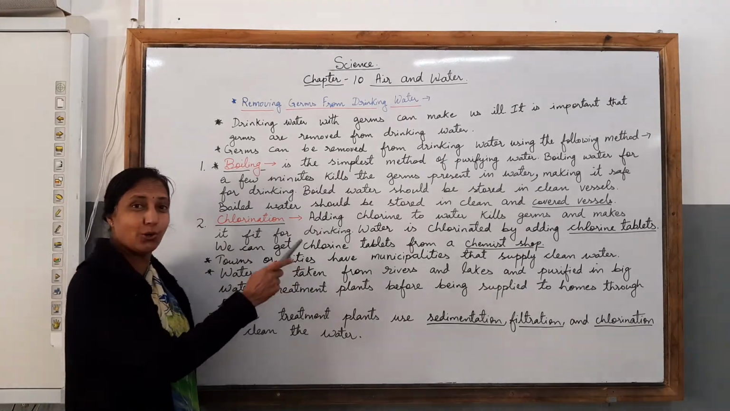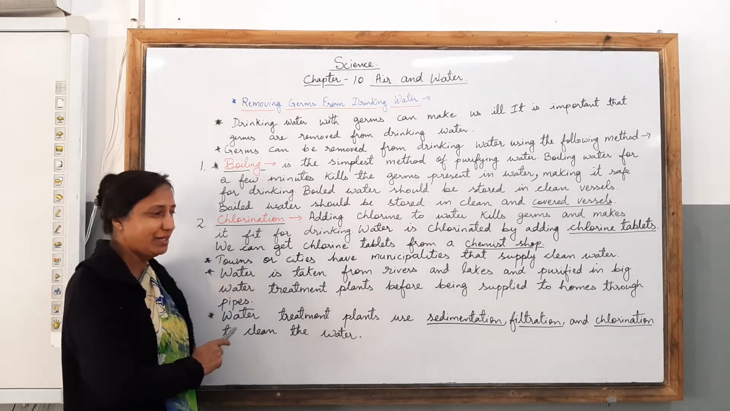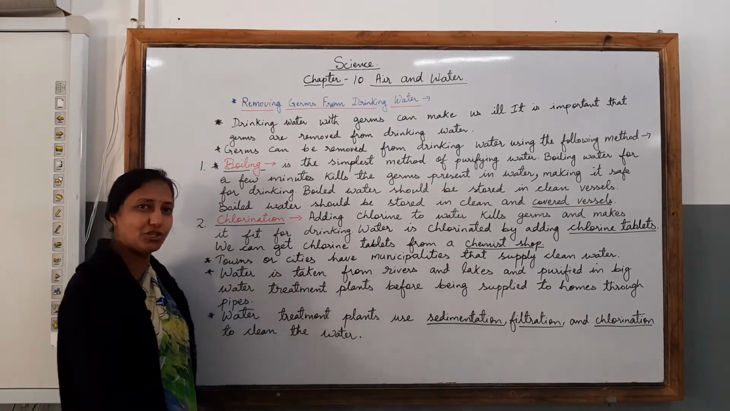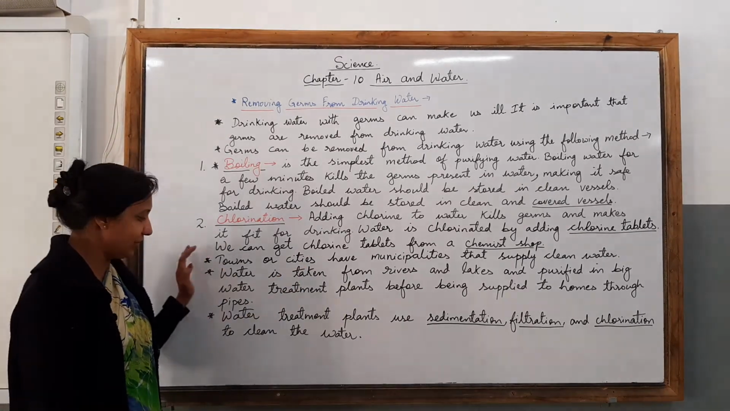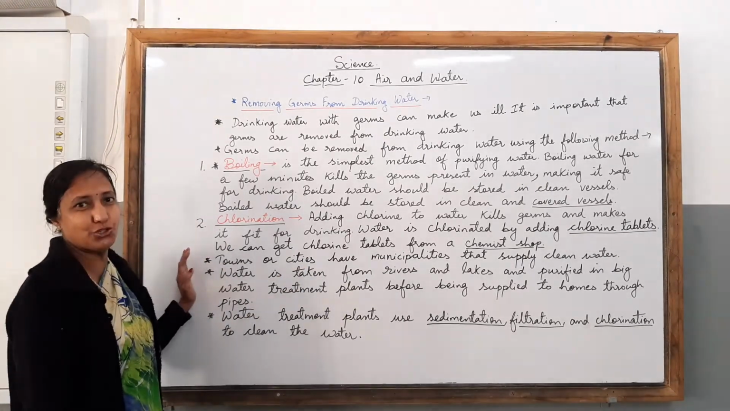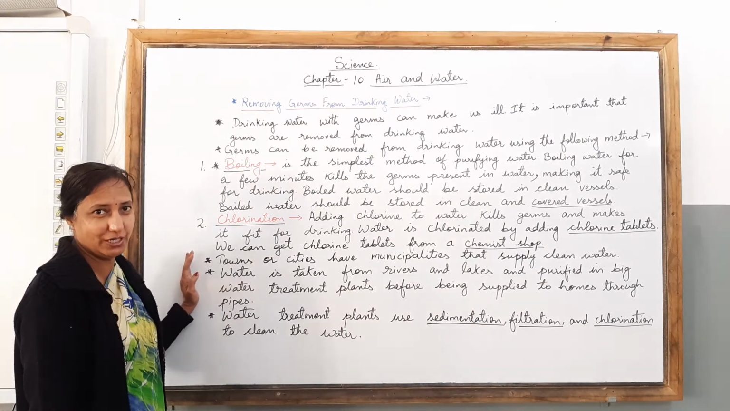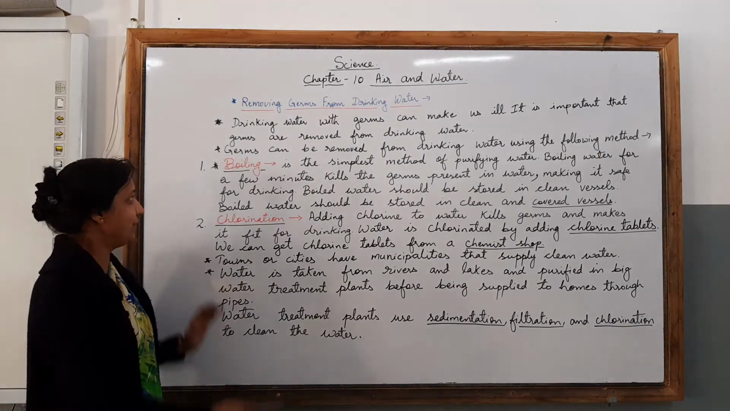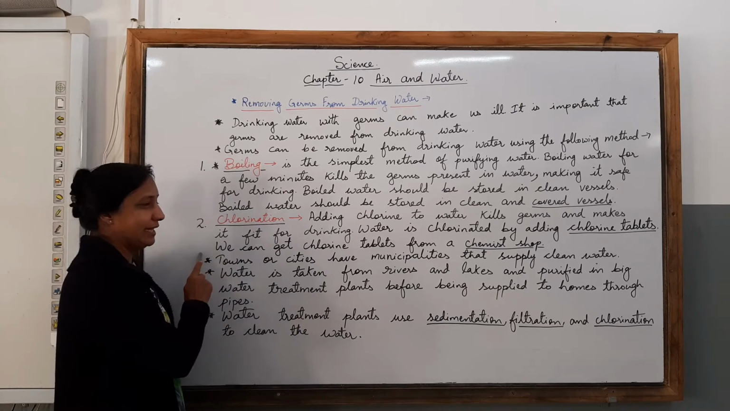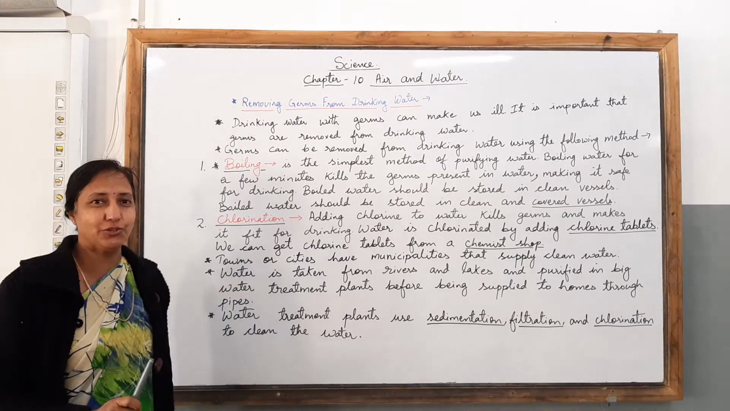And where are the chlorine tablets available, children? They are available in the chemist shop. So children, in all, let us revise which methods you have learned in today's class. Children, you have learned about boiling. Then secondly, you have learned about chlorination.